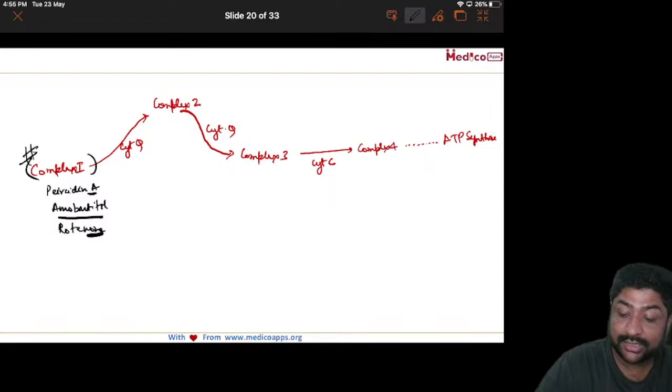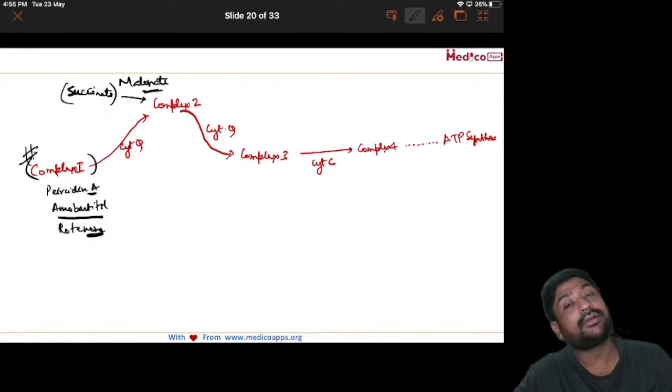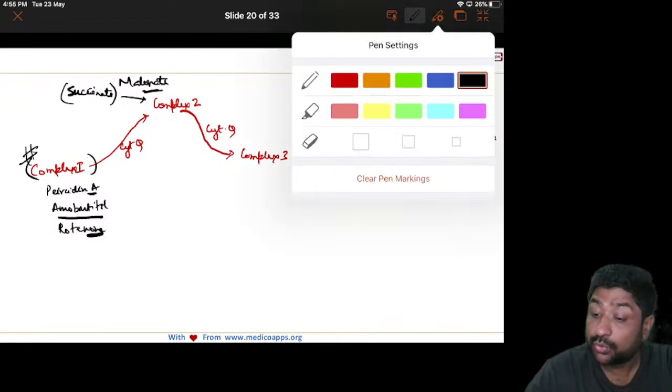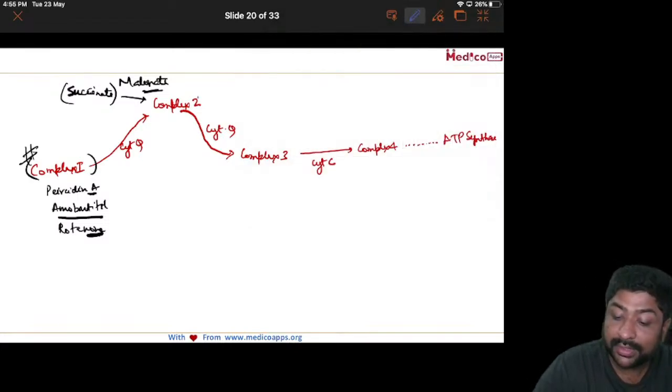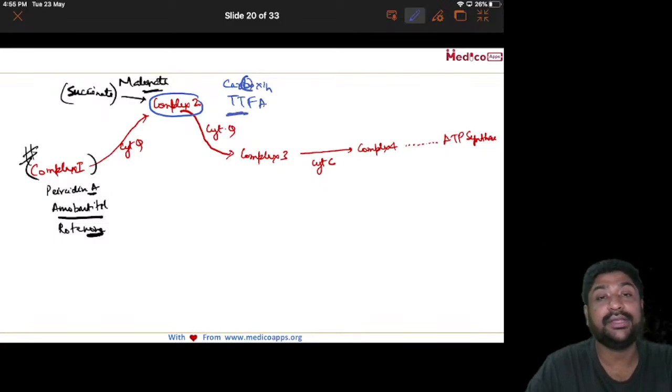Okay, let's talk about complex 2 inhibitors. So in complex 2, we know that succinate gives it to complex 2. So who is the inhibitor of transfer from succinate to complex 2? Remember, malonate. Malonate is a competitive inhibitor. It will inhibit the transmission from succinate to complex 2. What are the complex 2 inhibitors per se? So it will be carboxin and TTFA. So you can see double T, and carboxin has B.